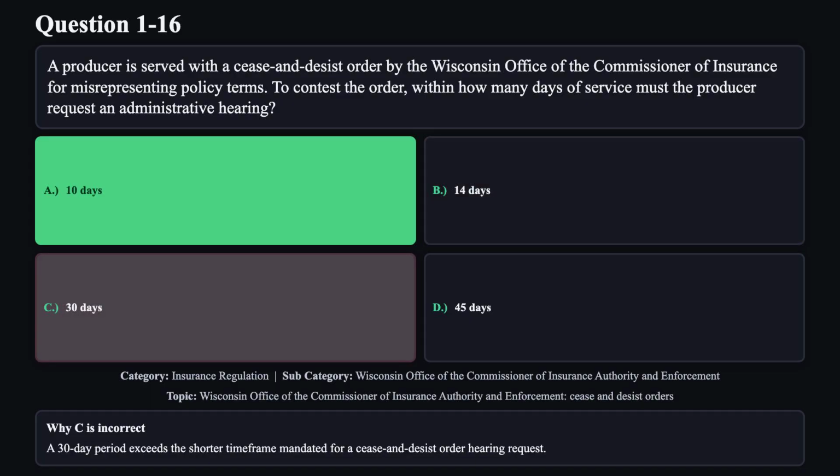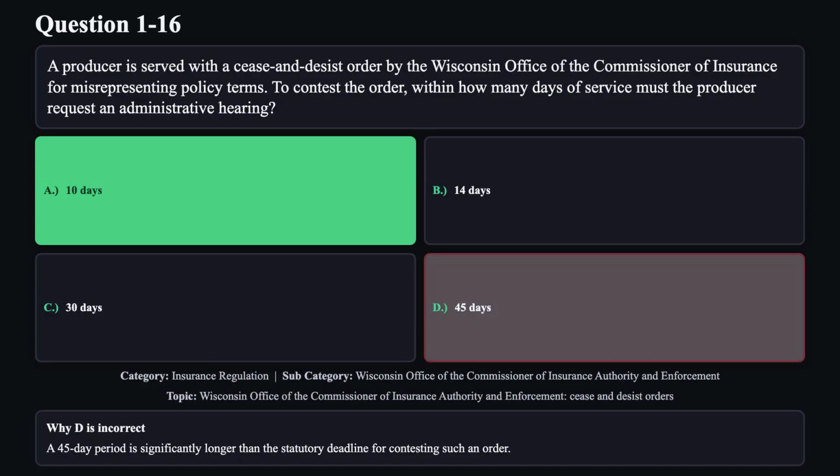Reason C is not correct. A 30-day period exceeds the shorter time frame mandated for a cease and desist order hearing request. Reason D is not correct. A 45-day period is significantly longer than the statutory deadline for contesting such an order.